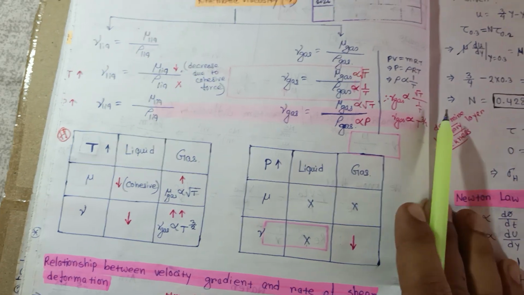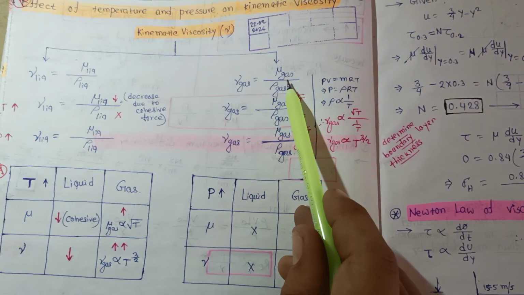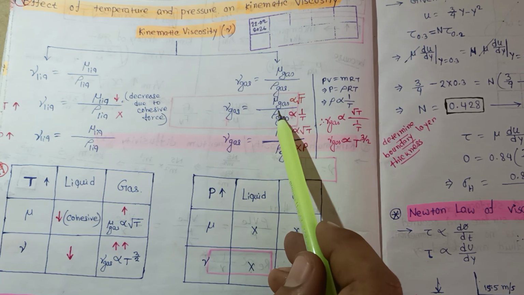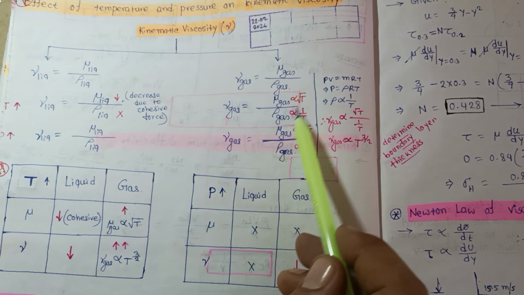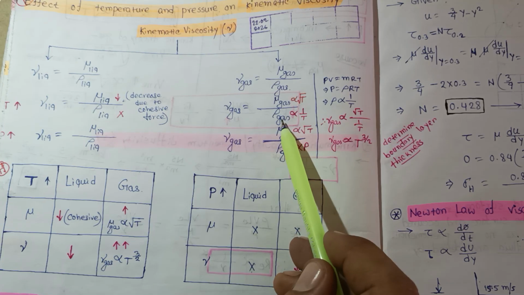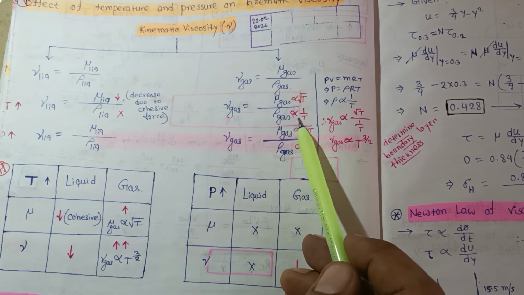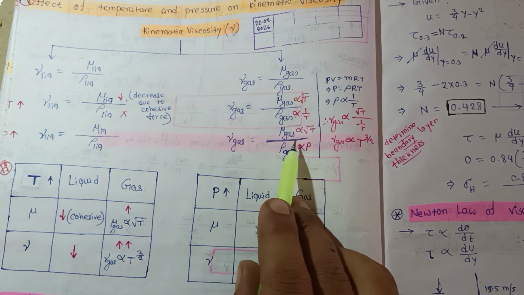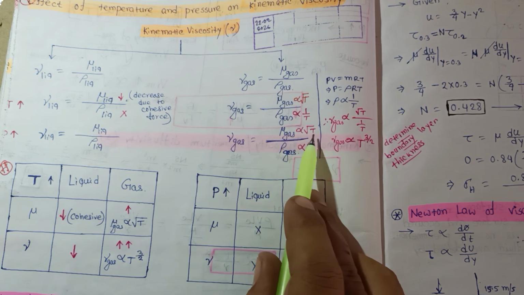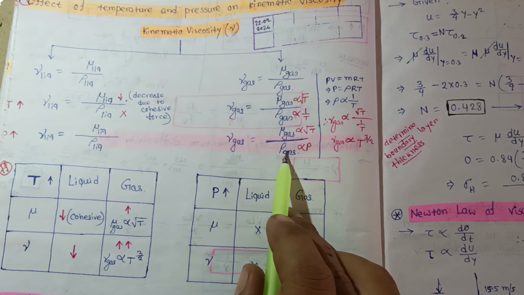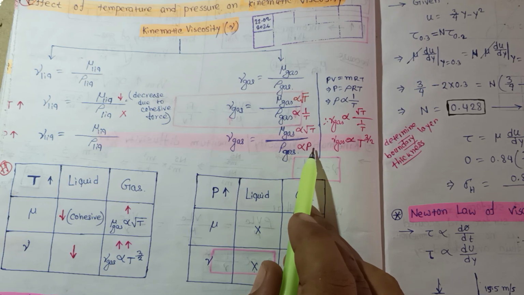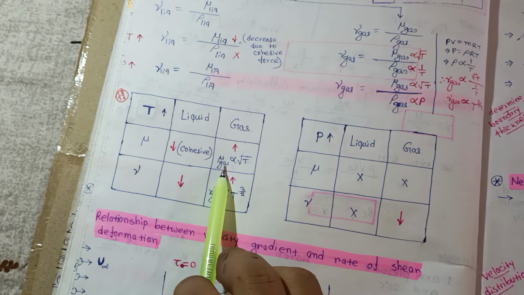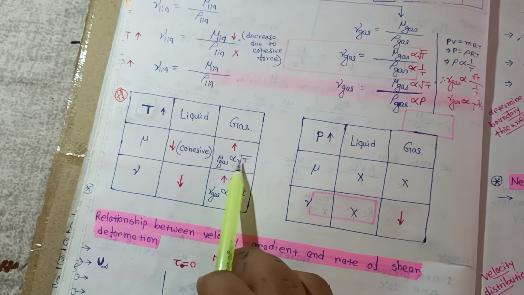Okay, and for gases, nu of gas is mu of gas by rho of gas. So mu of gas is proportional to under root T, and rho of gas is proportional to p, that is proportional to 1 by T. So for gas, as the temperature increases, mu also increases, from this formula.